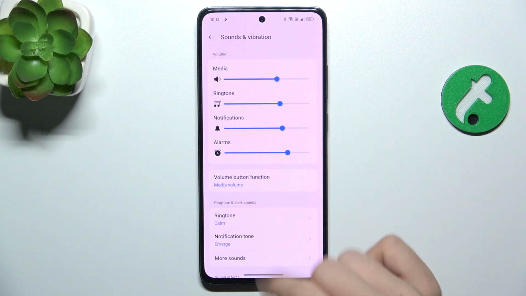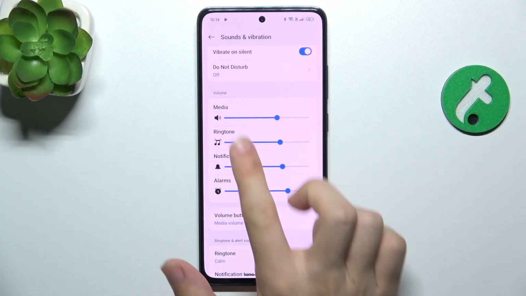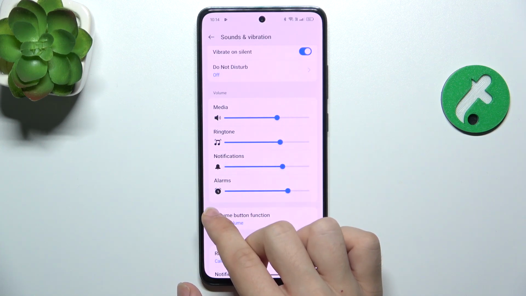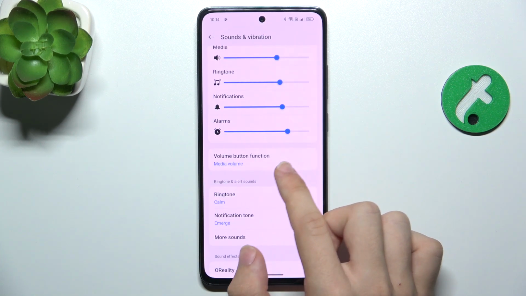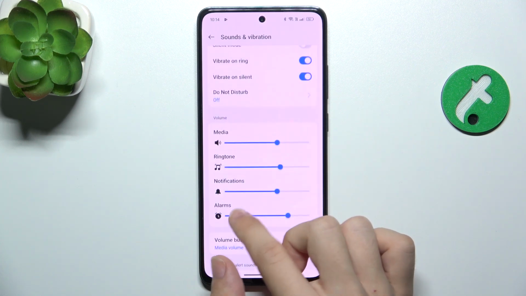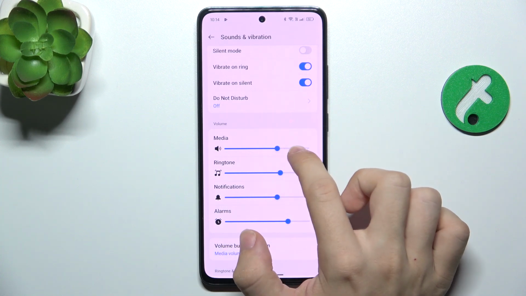And then you can go here to the volume bars. You can adjust various volume bars like media volume, ringtone volume, notifications volume, and alarms volume. Just slide and you will hear a preview of how loud it is.